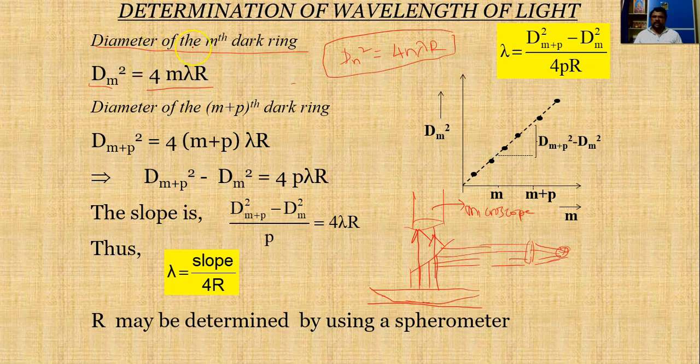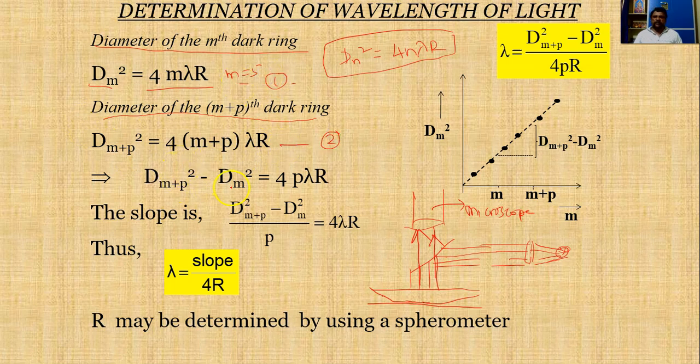The diameter of the mth dark ring is Dm square is equal to 4m lambda R, and consider the diameter of the (m plus p)th ring. That means if you take m is equal to the fifth ring, then m plus p becomes 5 plus p. If p is equal to, let us say, 2, then it becomes the 7th ring. So the diameter of the (m plus p)th dark ring will be D(m plus p) whole square is equal to 4 times (m plus p) lambda R. Let us call this equation 2, and the earlier one equation 1.